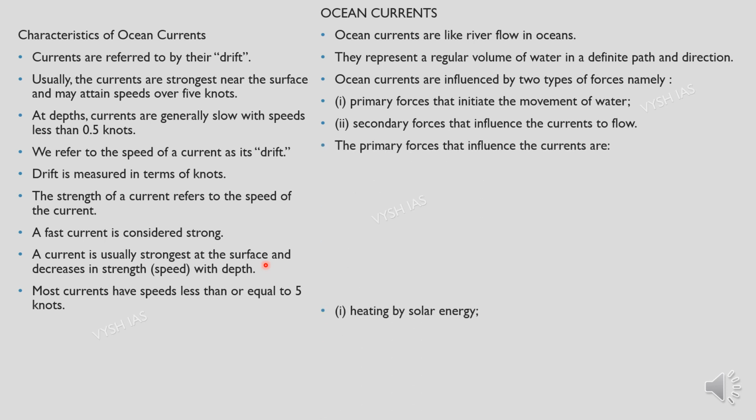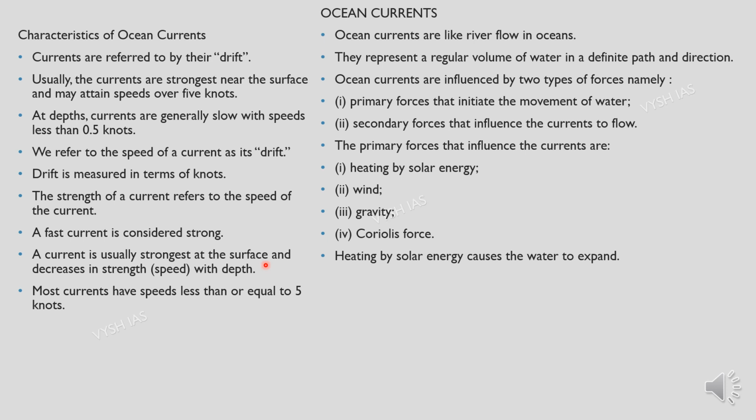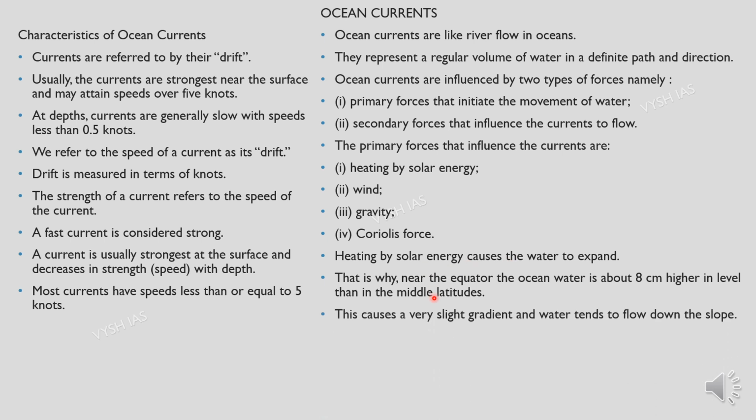So the primary forces that influence the currents are the heating up by solar energy, then wind, then gravity and the Coriolis force. Heating by solar energy causes the water to expand. That is why, near the equator, the ocean water will be about 8 centimeters higher in level than in the middle latitudes because of this expansion of water. This causes a very slight gradient and the water will tend to flow down the slope.